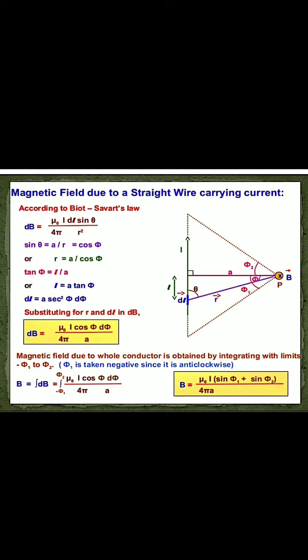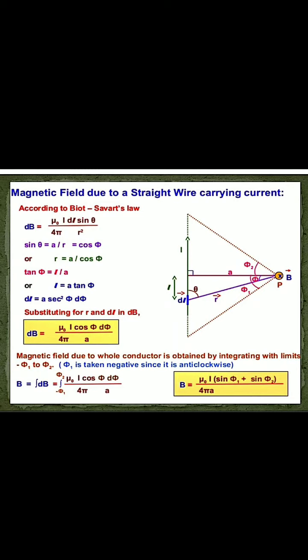From this figure you can understand that theta plus phi is 90 degree, so theta equals 90 degree minus phi. So sin theta equals sin of 90 degree minus phi, that equals cos phi. So whatever the value of sin theta, that is the value of cos phi. So r equals A by cos phi.